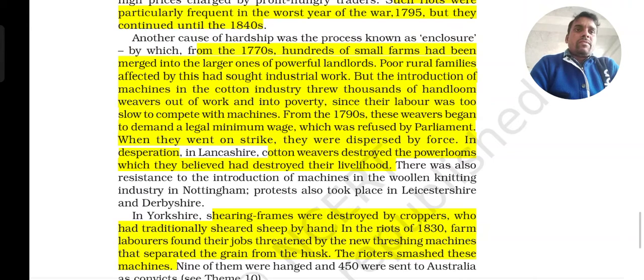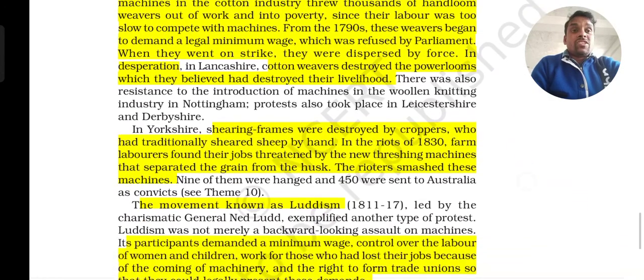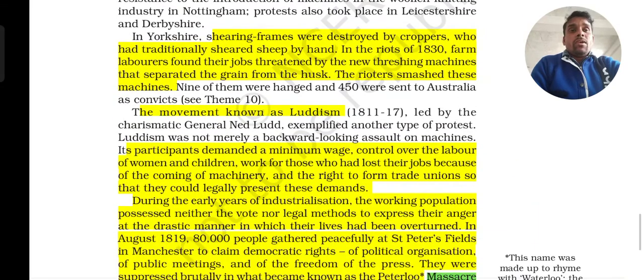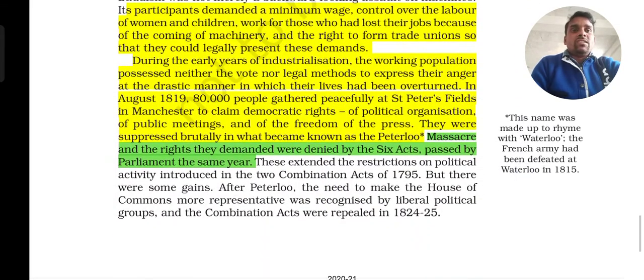From the 1790s, the weavers began to demand a larger minimum wage, which was refused by the parliament. This is what happened, children, to the people, and whatever they demanded was not fulfilled. And the industrialists replaced the workers, who were totally sent out, and brought in new machinery. Here you can see some of the machinery for threshers and for cultivating and plowing, and this has been done.